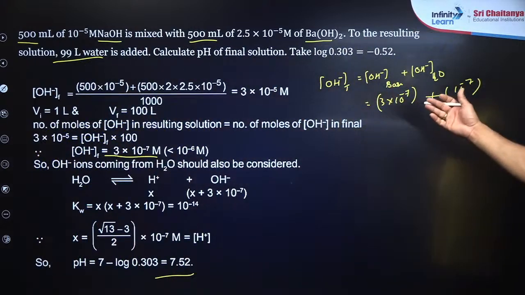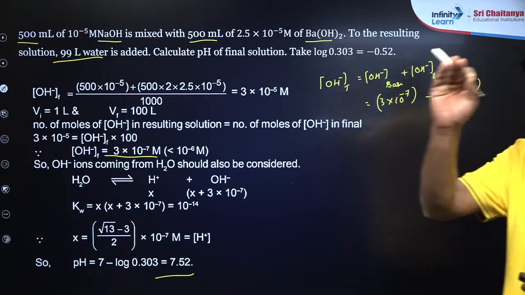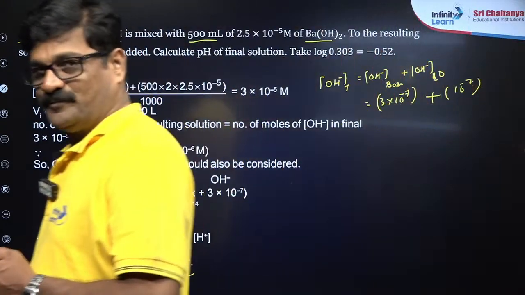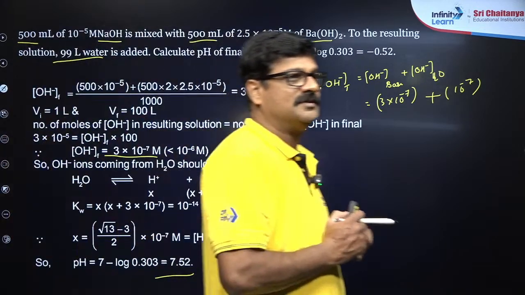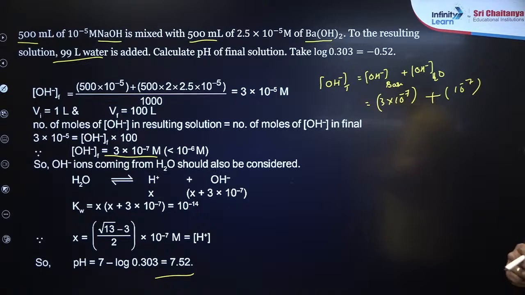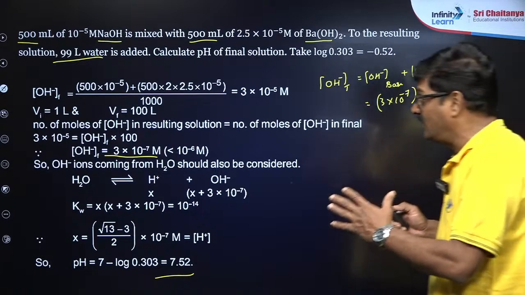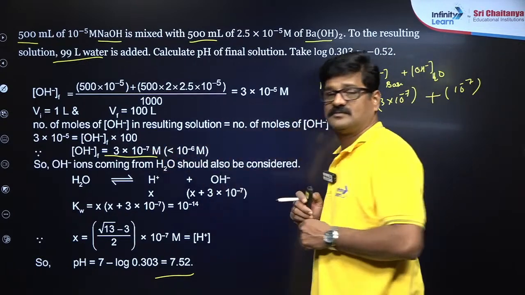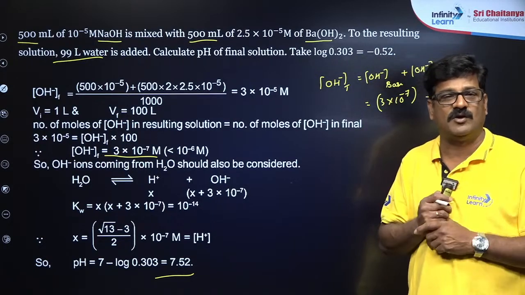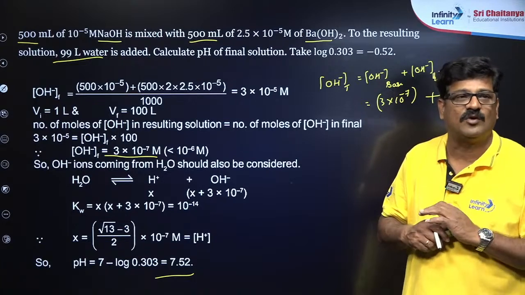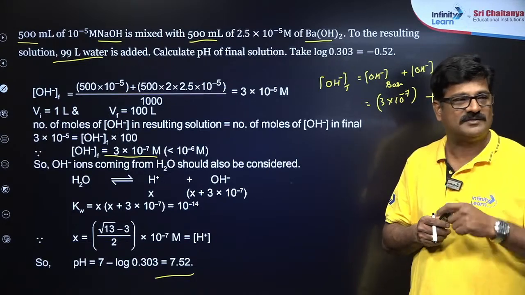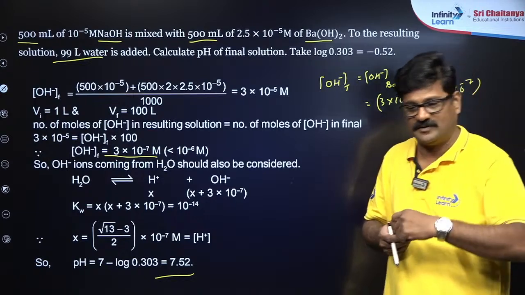Clear? This is the toughest question if you get it in the NEET examination. Expect the tough and aim for the tough. Right, beta? Aim for the tough. Any doubt? You just take a snapshot of this kind of thing. So don't go blindly to calculate the pH from here. It would be 7 minus 3 log 3, which is less than 7. The pH of a base will not be less than 7. You will be trapped. You will be trapped. This is not a good thing, right?